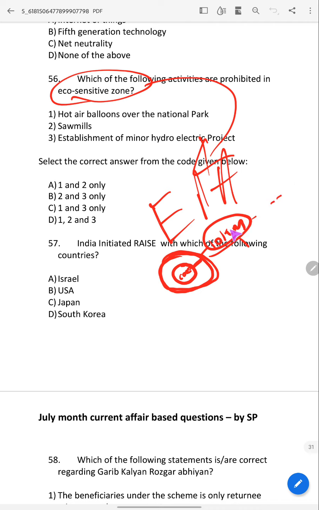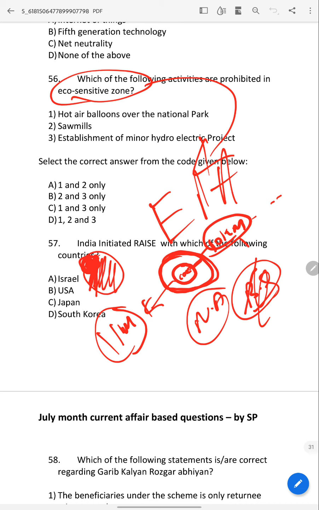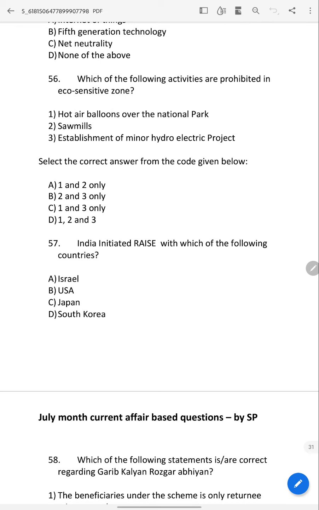It can be more than that, but for many national parks, for example some parks in cities, the eco-sensitive zone is less than 1 kilometer. So it varies, but according to law it should be a minimum of 10 kilometers. So the answer here is A.